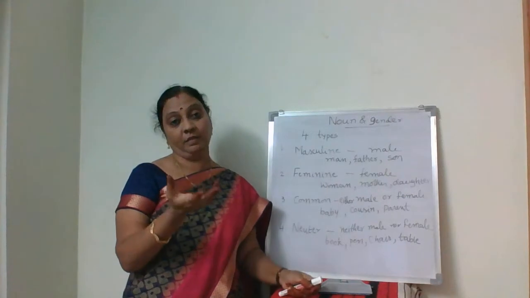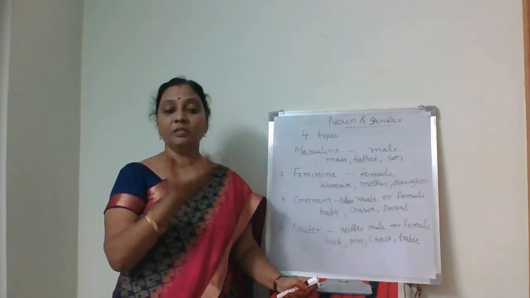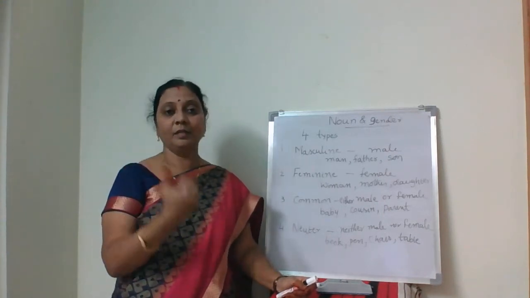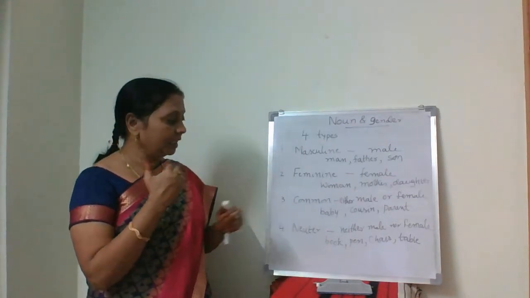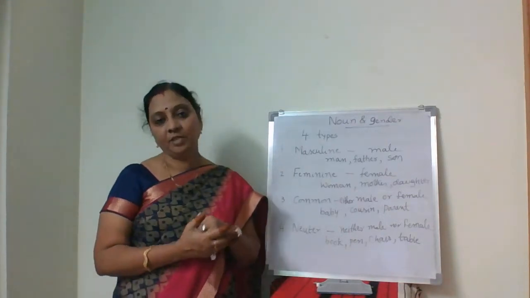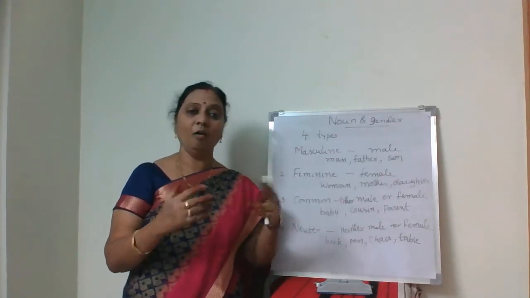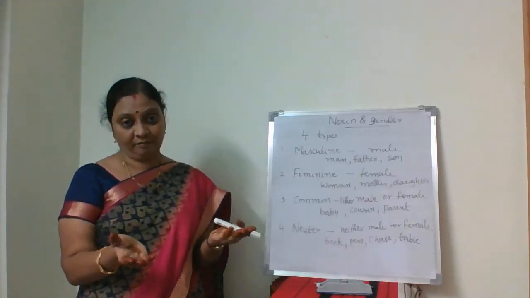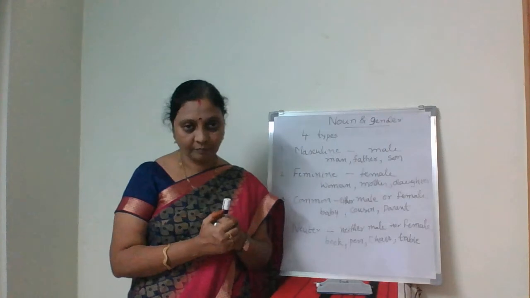Feminine gender means it denotes female, like woman, mother, daughter, aunt. Then common gender means either male or female: cousin, baby, and parent.